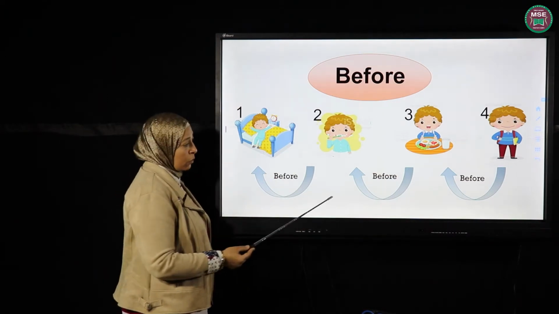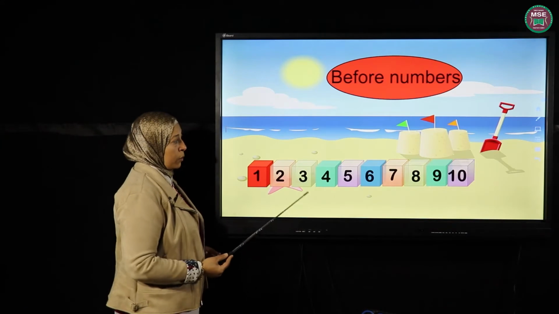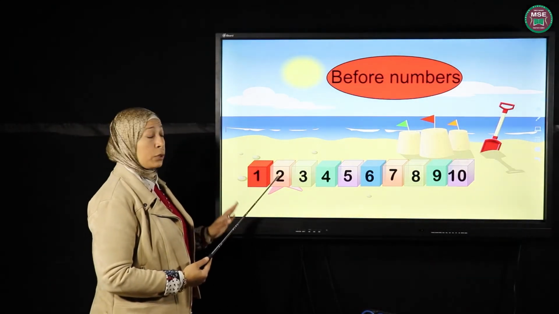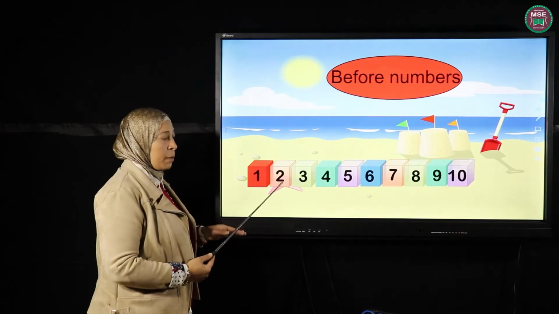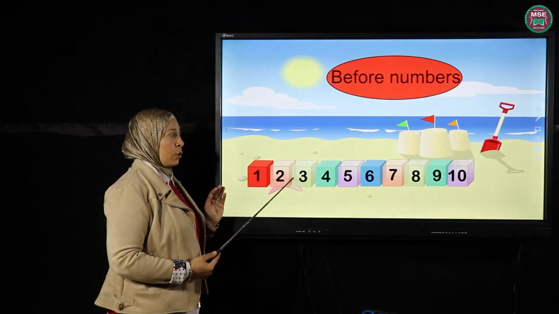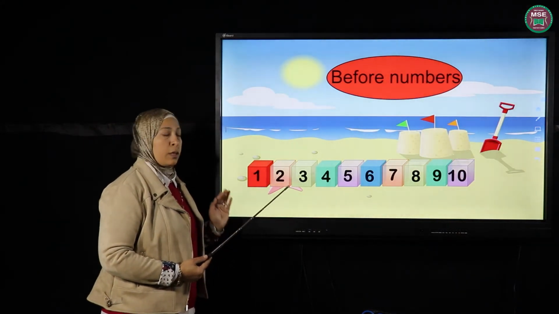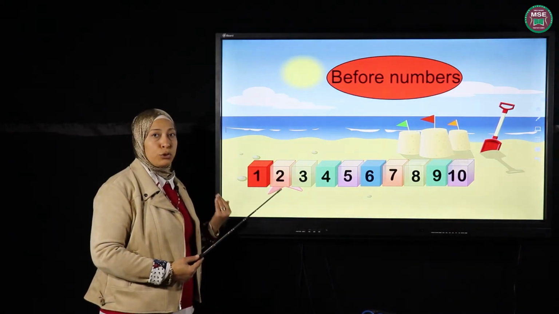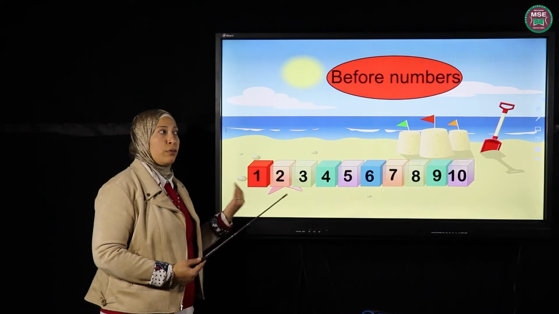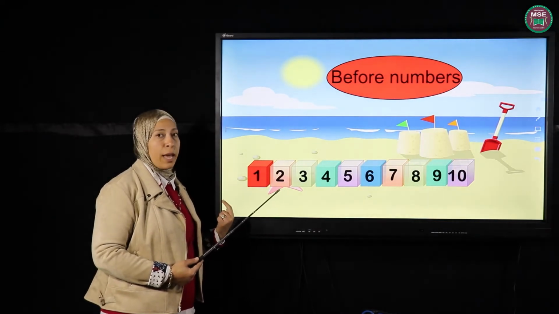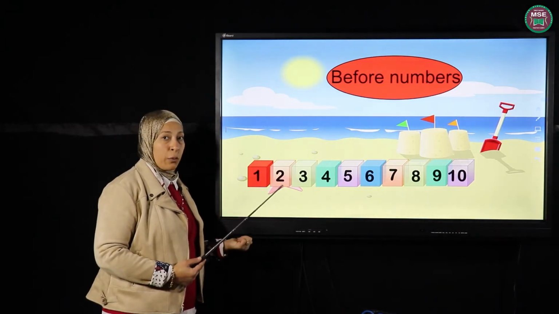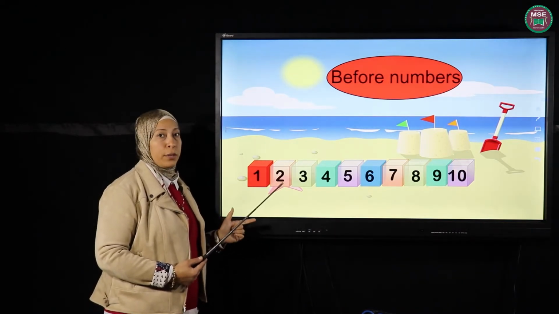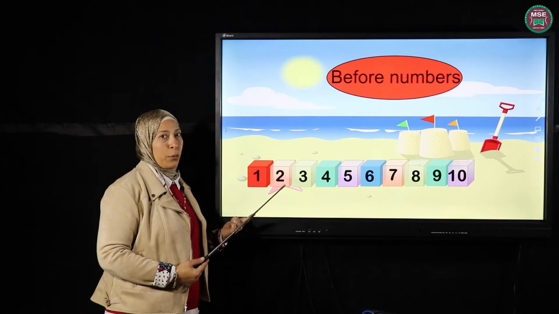Do you want to see this on the number blocks? Okay. Here I have the numbers from 1 to 10 again. But this time, I'm not going to count forward. I'm going to count backward to know what's before. So before means counting backward. Before, backward. Both start with B.